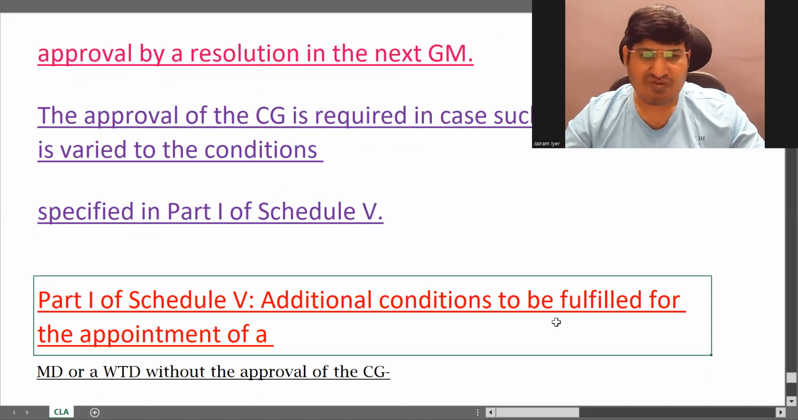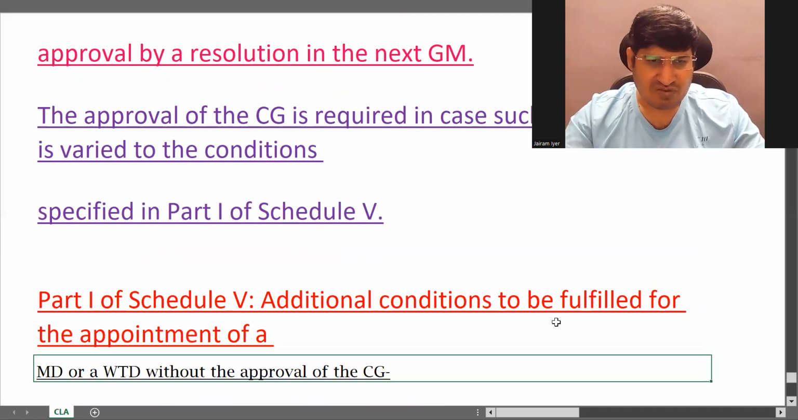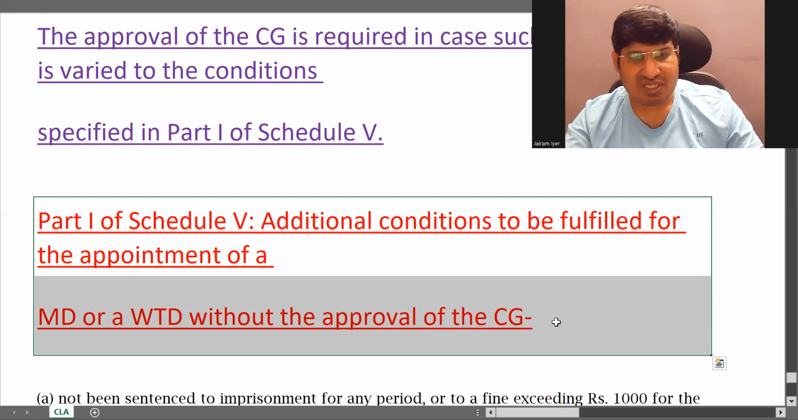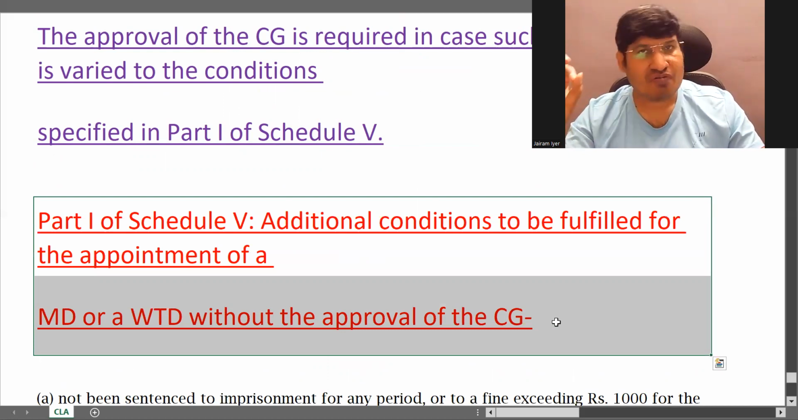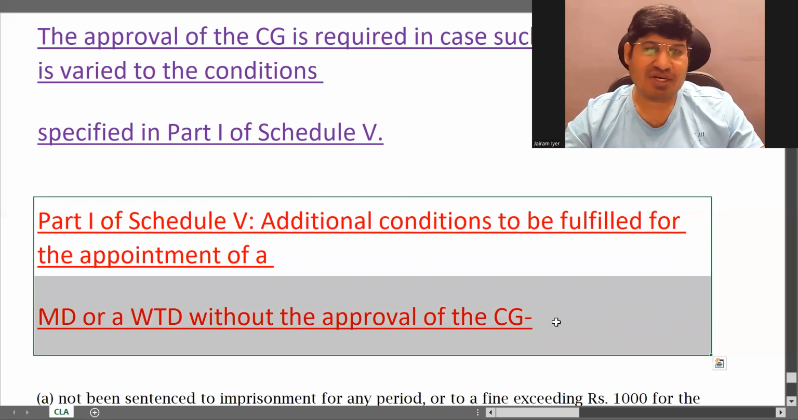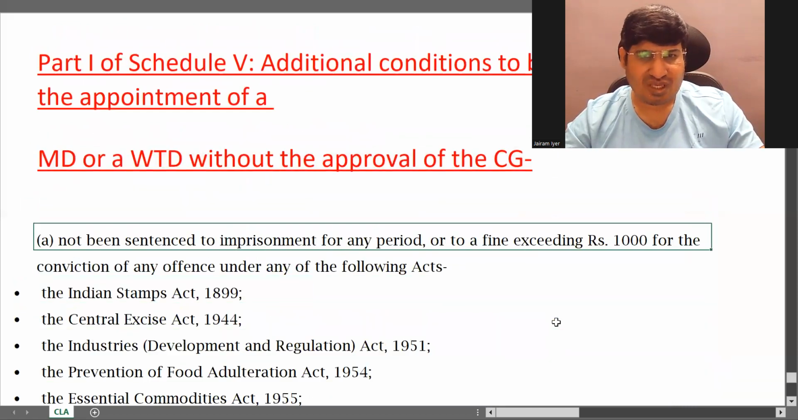Additional conditions to be fulfilled for appointment of MD WTD without the approval of central government. These are additional conditions to what we have seen before. If these are fulfilled, then approval of CG is not required. There are 4 conditions actually. If these are not fulfilled, only then you need approval of CG. So if you have approval of CG and you are not fulfilling these 4 conditions, still you can be appointed as MD or WTD with the central government approval. So what are the additional conditions? Let us see that.